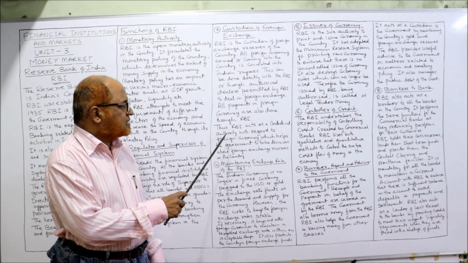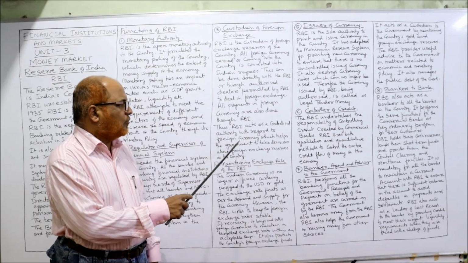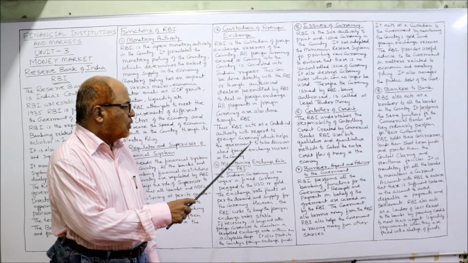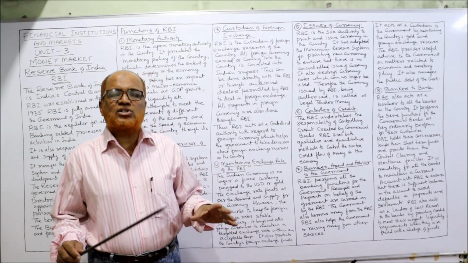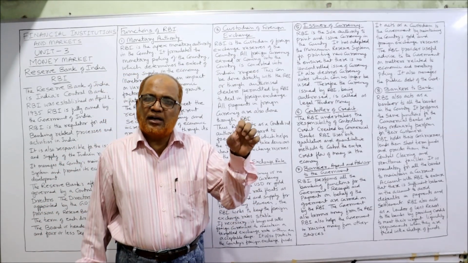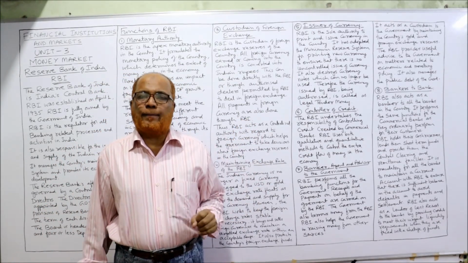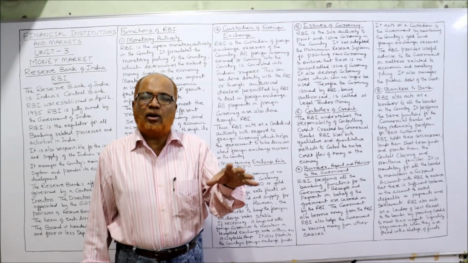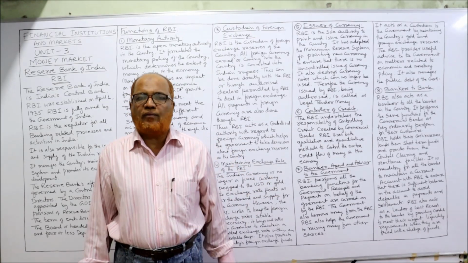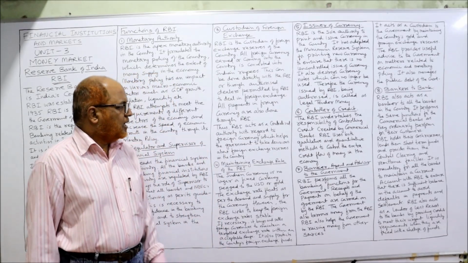Thus, RBI acts as a centralized authority with regard to foreign currency, which helps the government to take decisions about foreign exchange reserves in the country. So all the foreign exchange reserves decisions will be taken by the government through RBI. So RBI is the custodian. RBI will deal with all the receipts and payments of foreign currency.